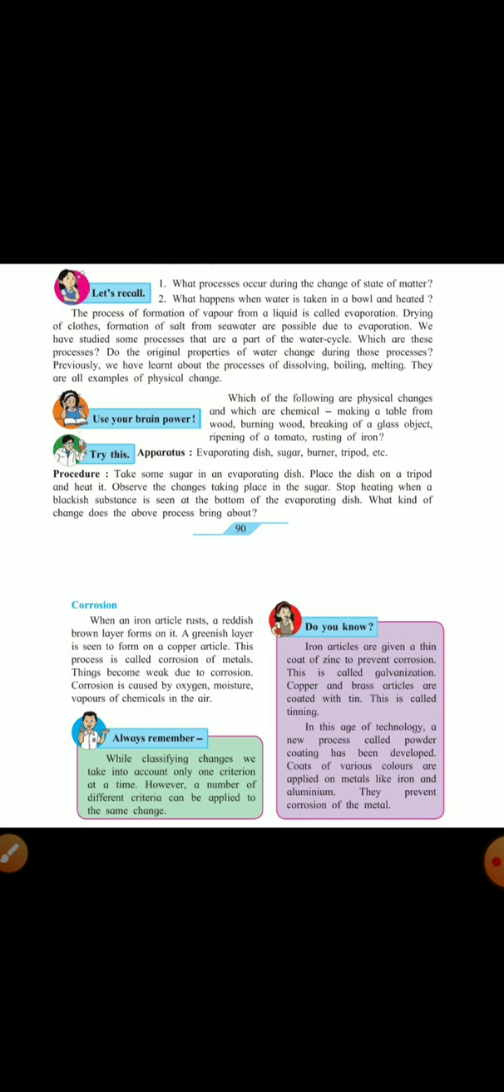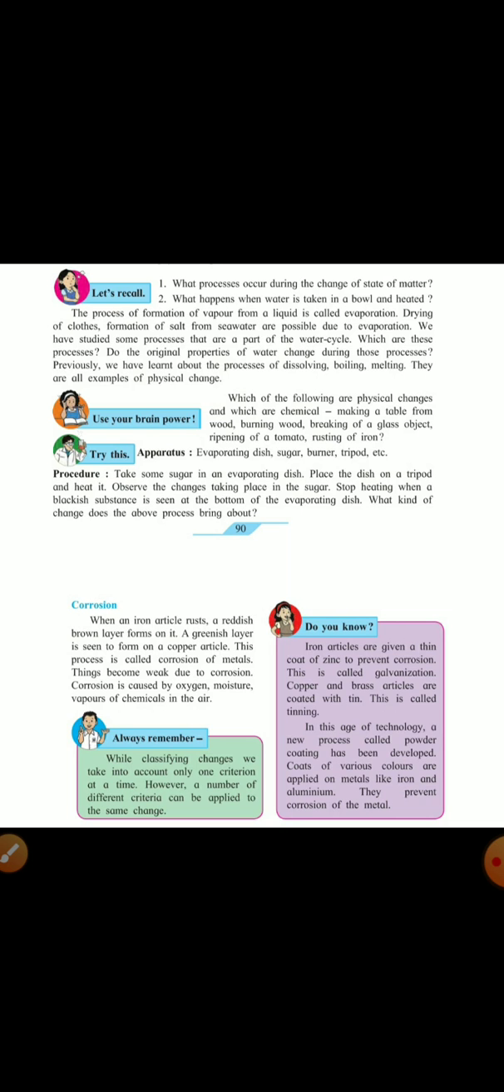Now, do you know? Iron articles are given a thin coat of zinc to prevent corrosion. This is called galvanization. Copper and brass articles are coated with tin. This is called tinning. In this age of technology, a new process called powder coating has been developed. Coats of various colors are applied on the metals like iron and aluminium, and they prevent the corrosion of the metals. So I hope you have followed this concept of corrosion and the whole lesson.